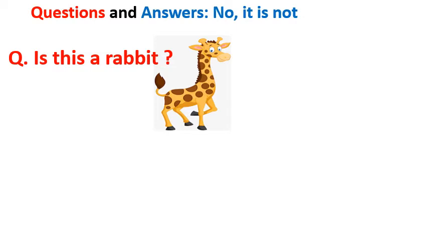First question: is this a rabbit? Children, is this a rabbit is a question now. See the picture. Do you think this picture is of a rabbit? No, it's a giraffe. Correct? Yes. So the answer will be no, it is not. Nahi, ye rabbit nahi hai. Is this a rabbit? No, you don't agree, right? Yes. This picture is wrong. So the answer is no, it is not.